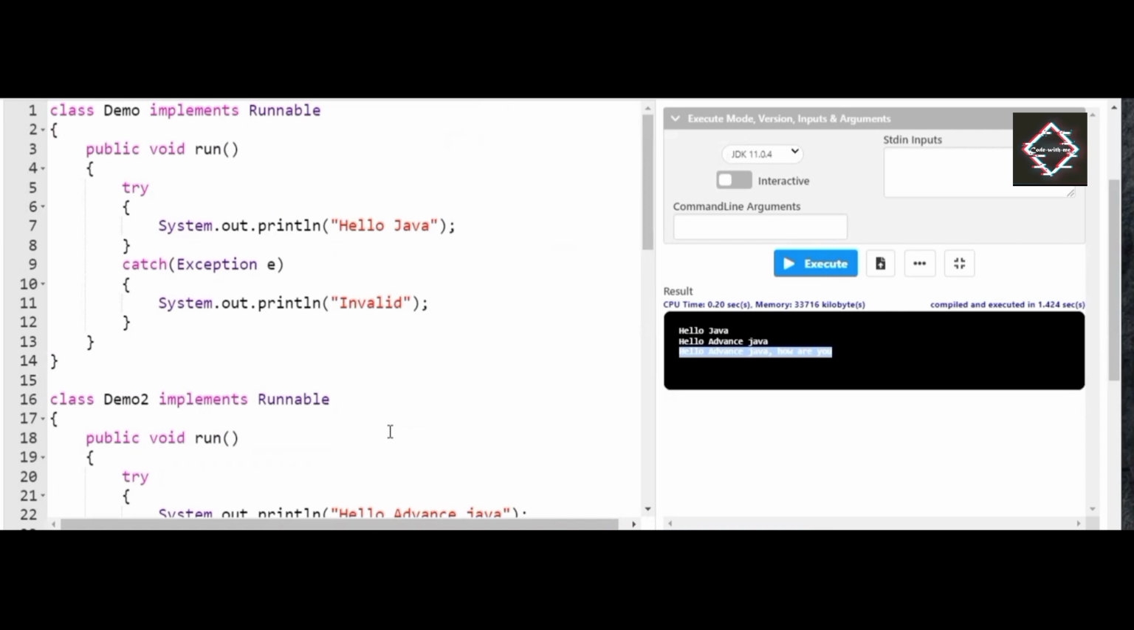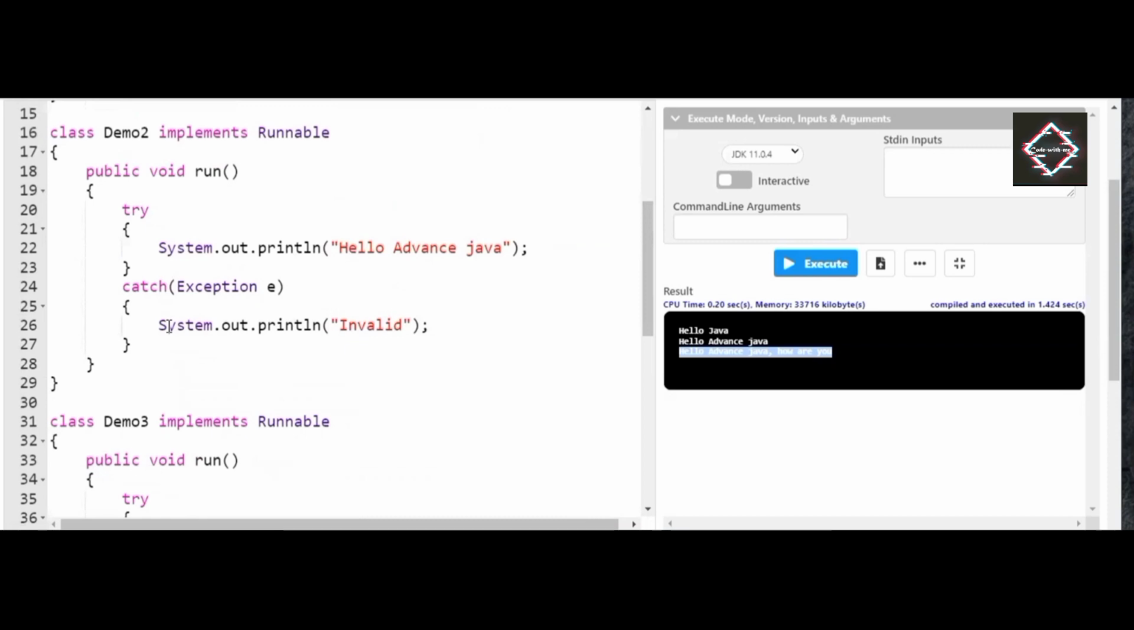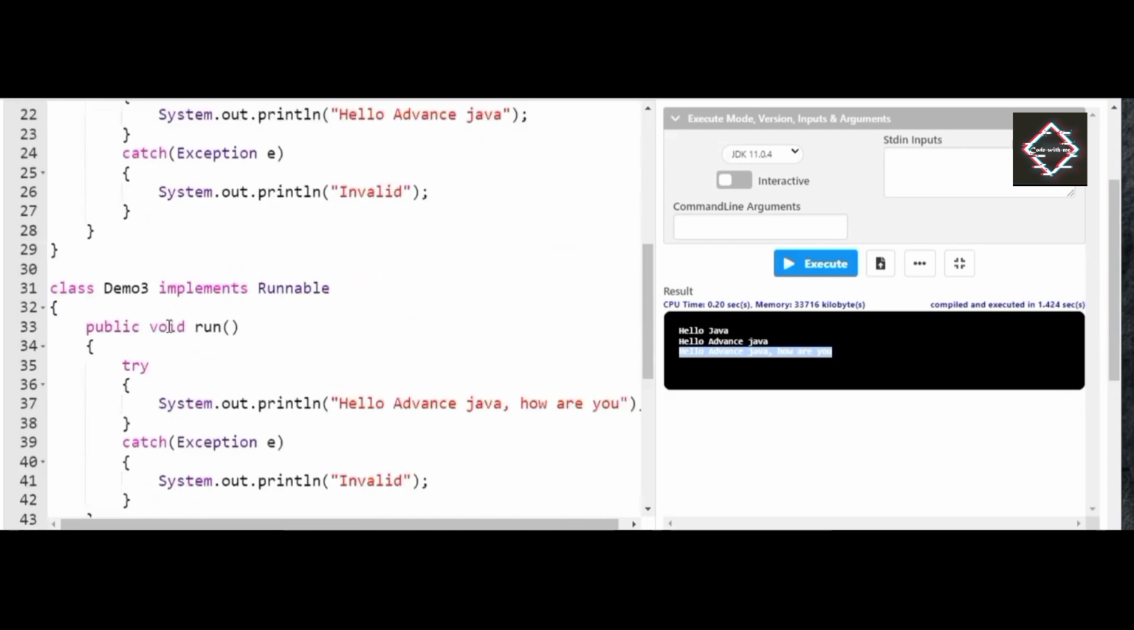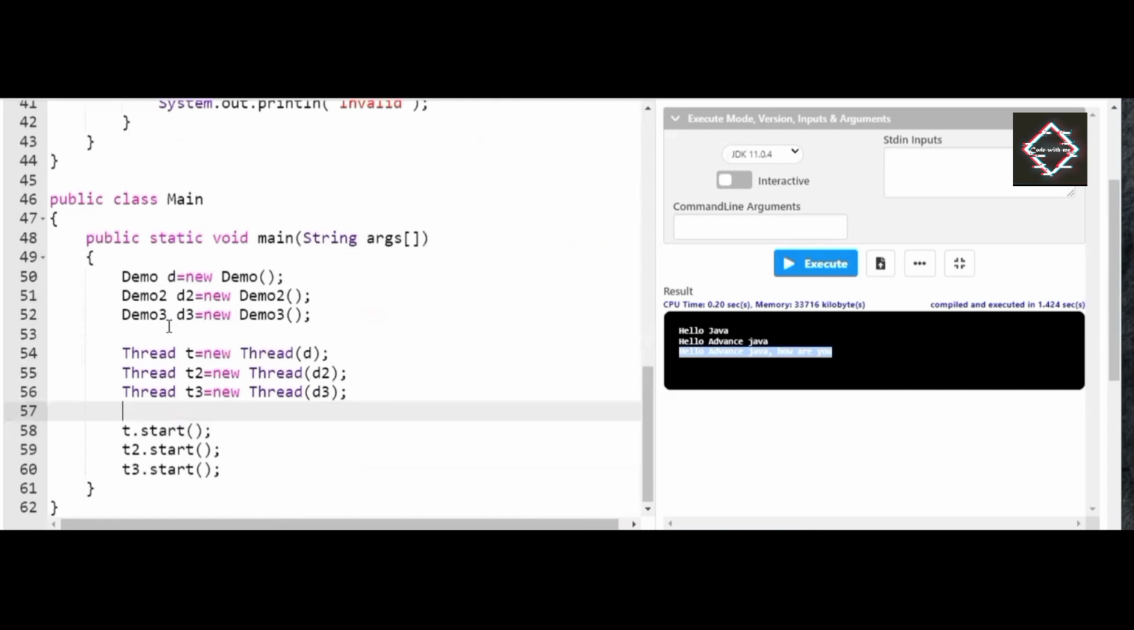I request you to kindly note down the program here. I'll be slowing down. If I'm fast, kindly pause the video and note down the program. So this is class Demo implements the Runnable interface. This is the program, and this is for the Demo2 class, and this is for the Demo3 class, and this is how you execute in the main method.